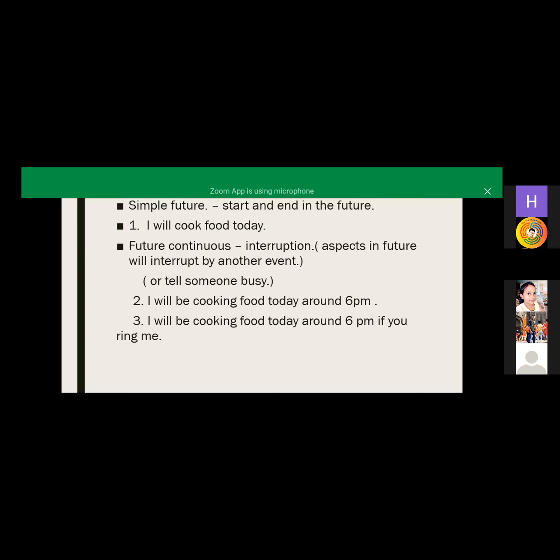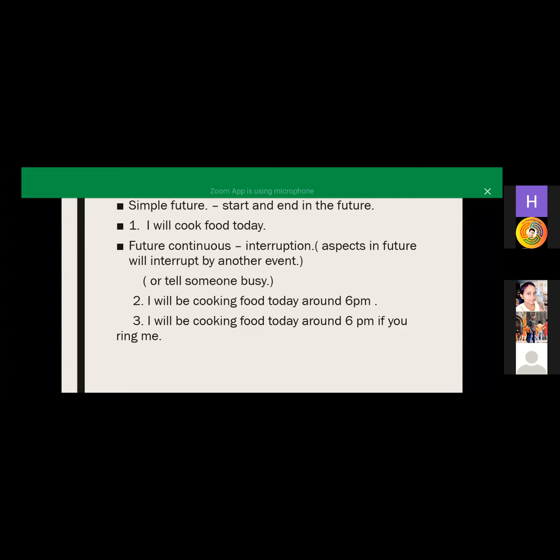But if you want to speak fluent English, if you want to convert your sentences into English, then you have to know the uses of them and where to use all these tenses. So you have to know where you should use simple future, future continuous, future perfect, and future perfect continuous tense.